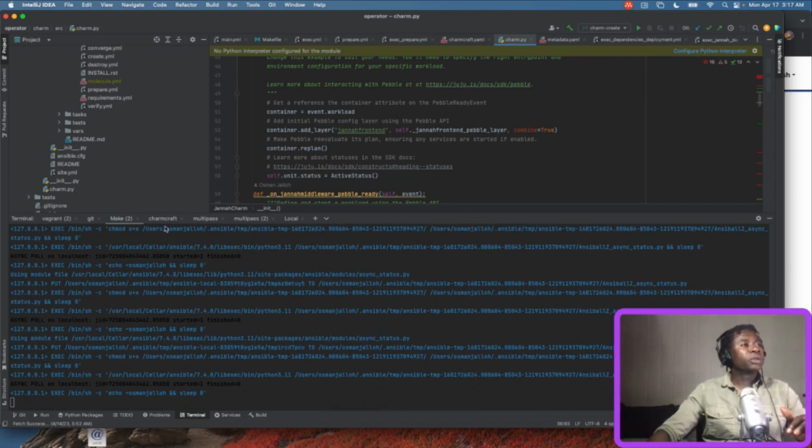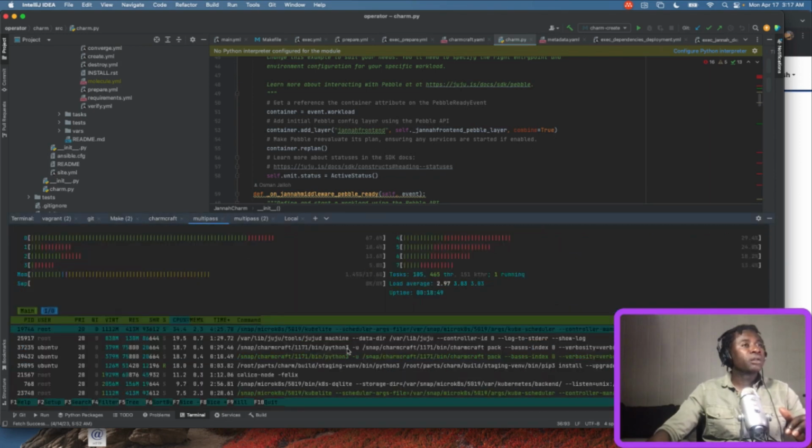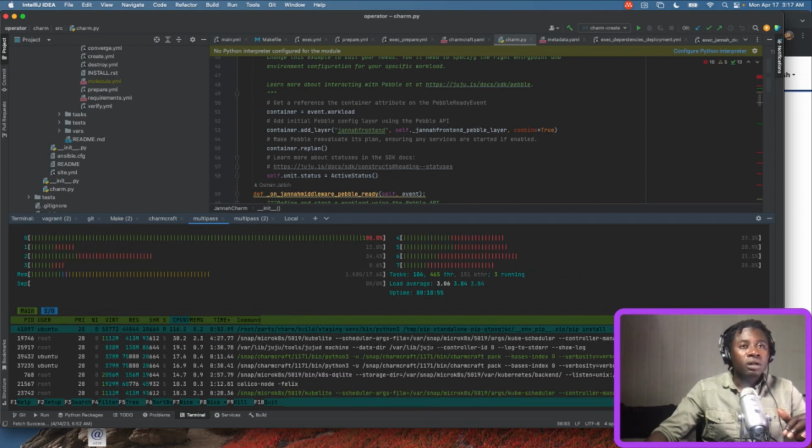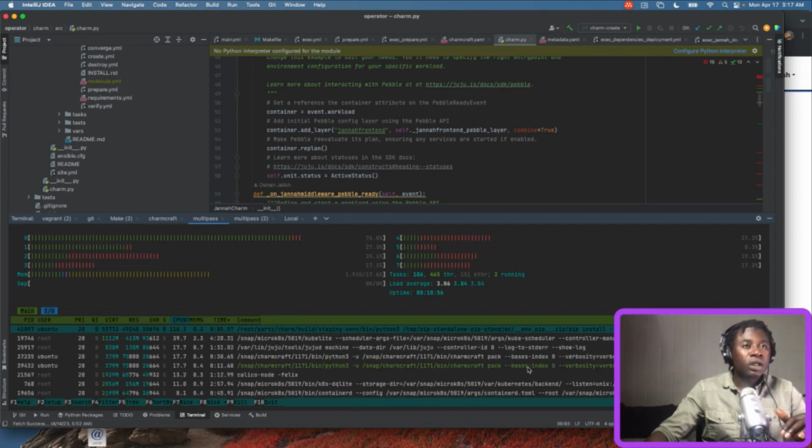So let's be patient while this is running. Let me take a look here again. We're still running. Okay, so we're installing a few things. So pip is running.